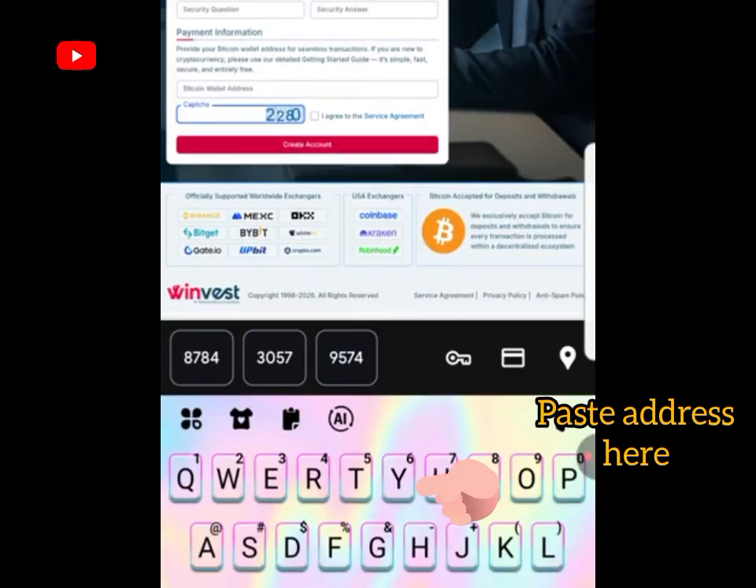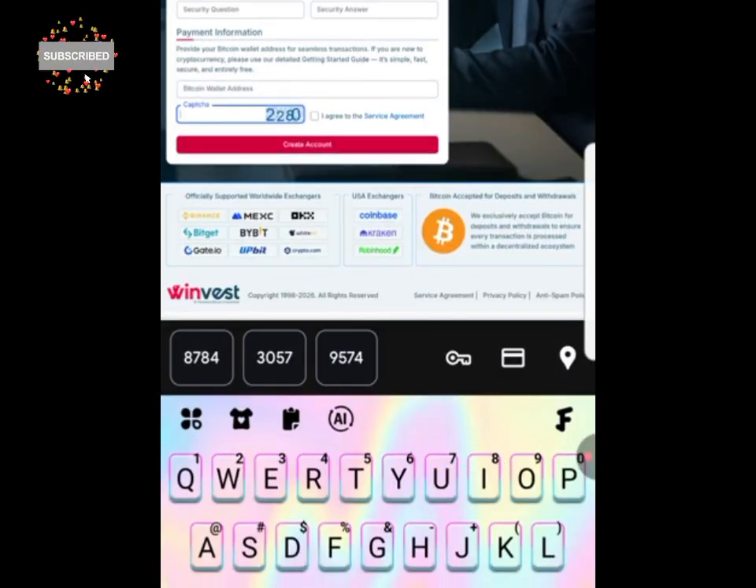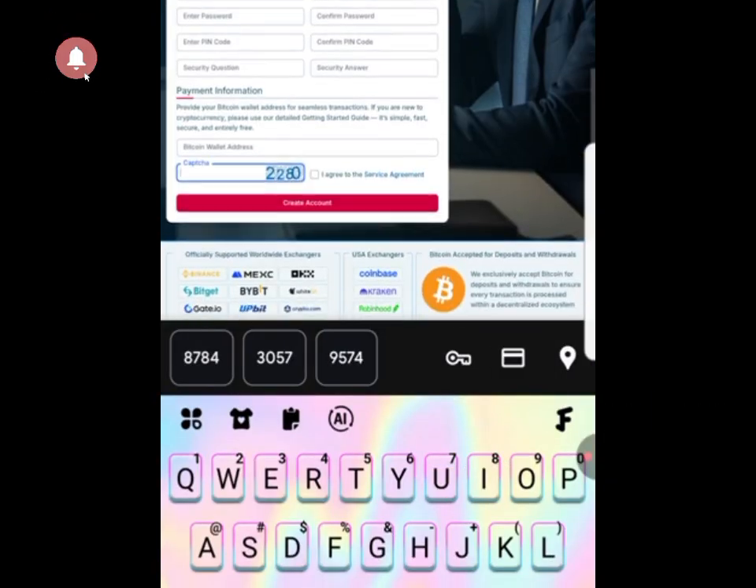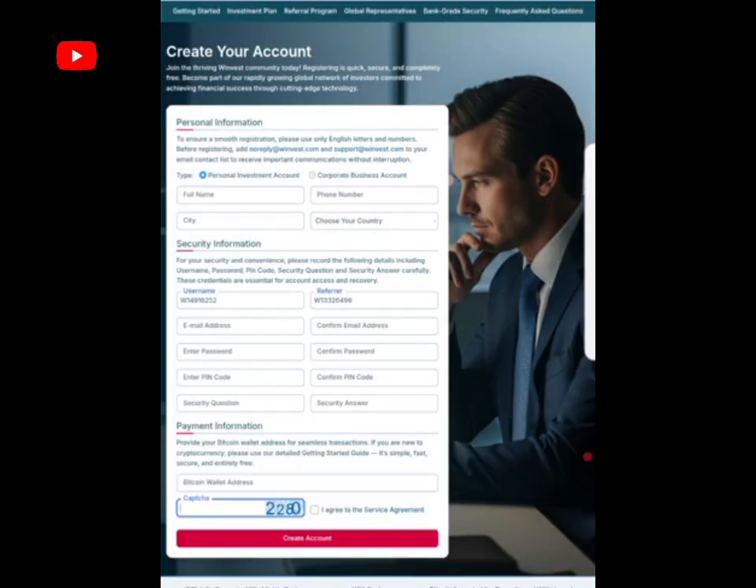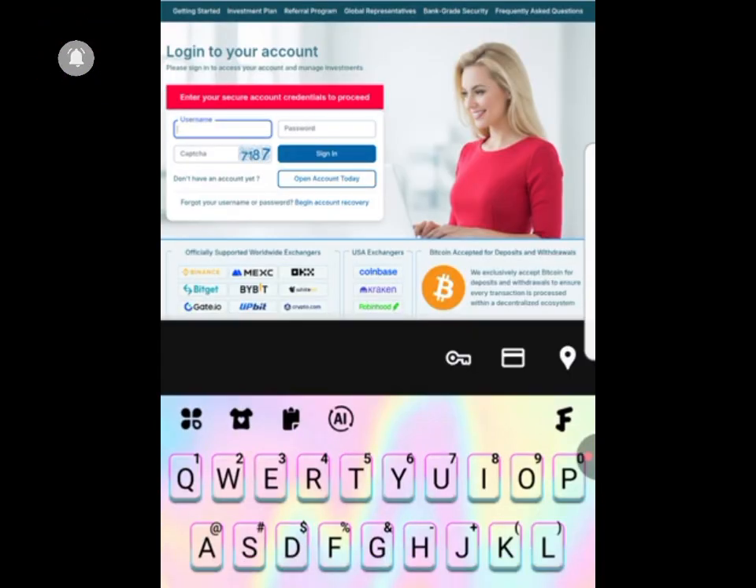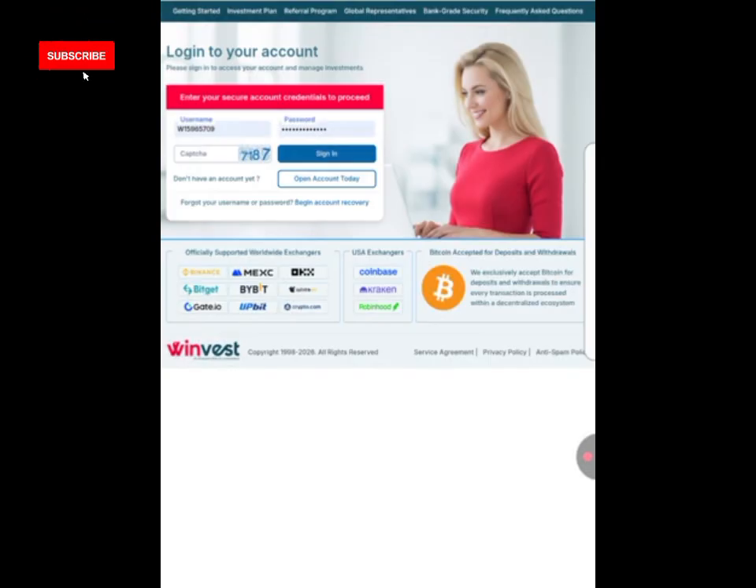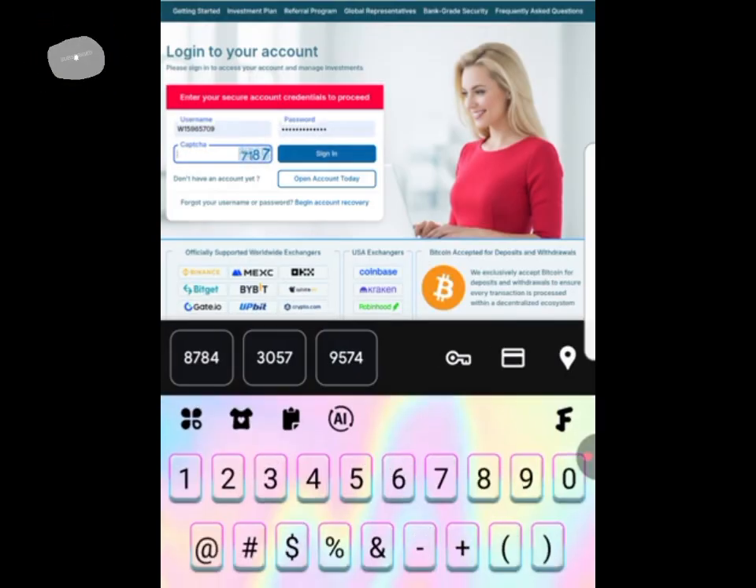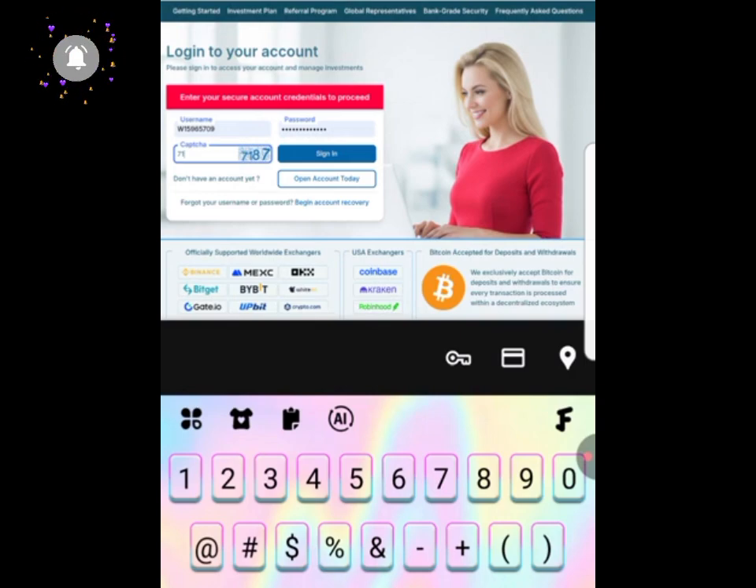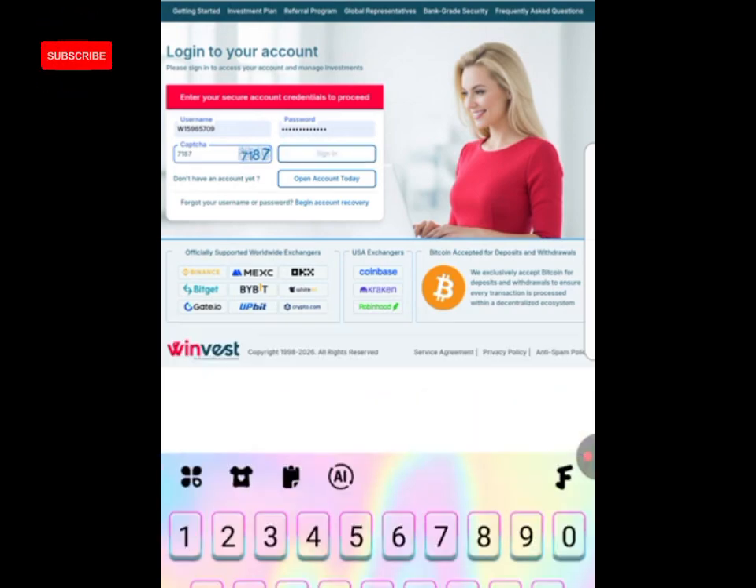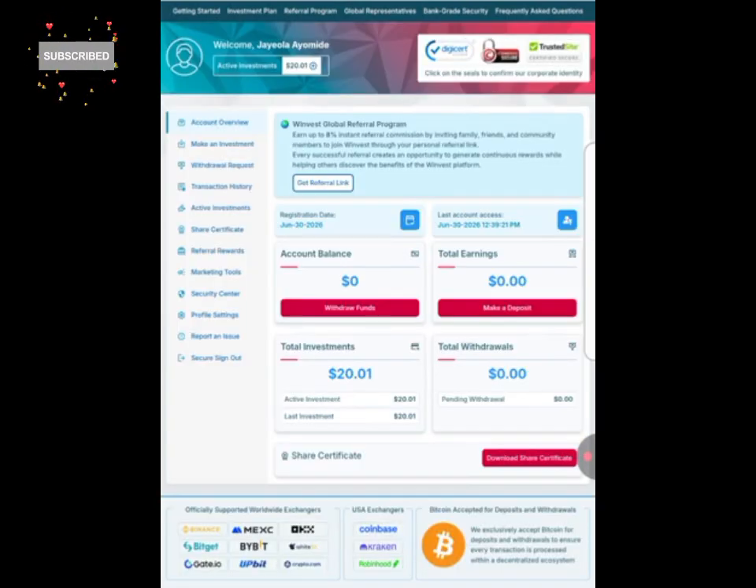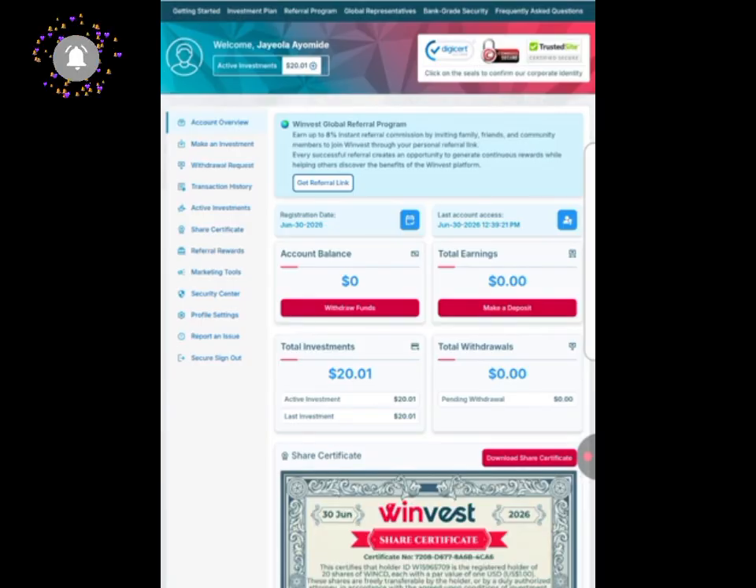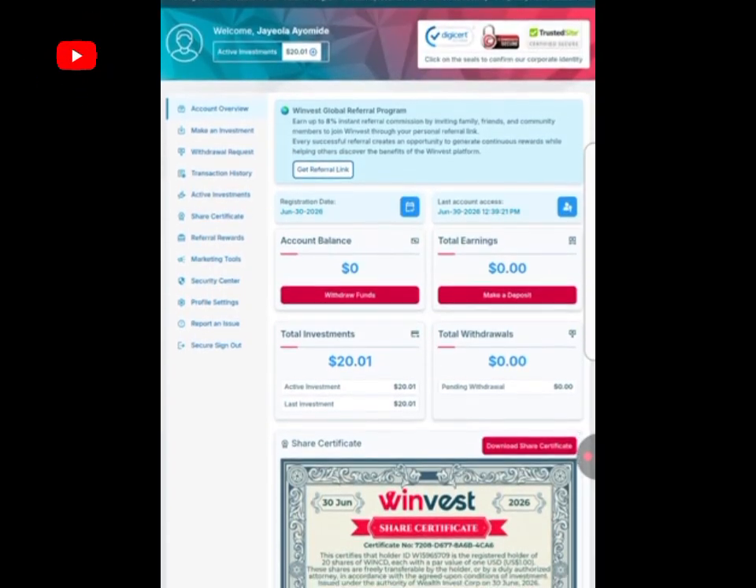Then you come here, you enter the captcha, then you click on the I agree button right here, then you click on create an account. Once you create an account, you'll be asked to log in. So I'm going to log in to my own account right now, and I'll enter the captcha again. I'll click on sign in. Now this is my own account.